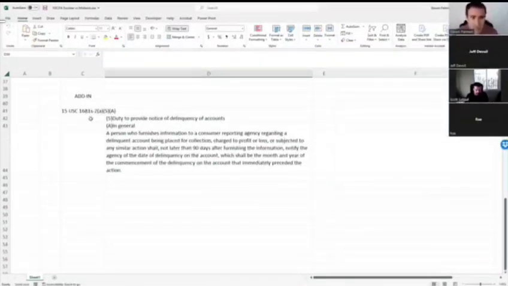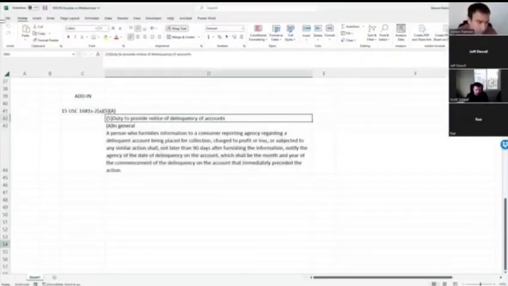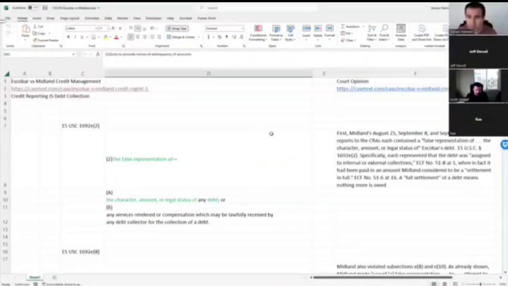Okay, and then I've got just a little added note here, the requirement to report a date of first delinquency. This is not part of Escobar, but if you've got a credit report that does not have a date of first delinquency, which Equifax does, Experian does not, we don't know if that issue is coming from the CRA or the furnisher, but there you go. So this is kind of what our tools are going to be. Now what we need to do is put together our dispute letter.